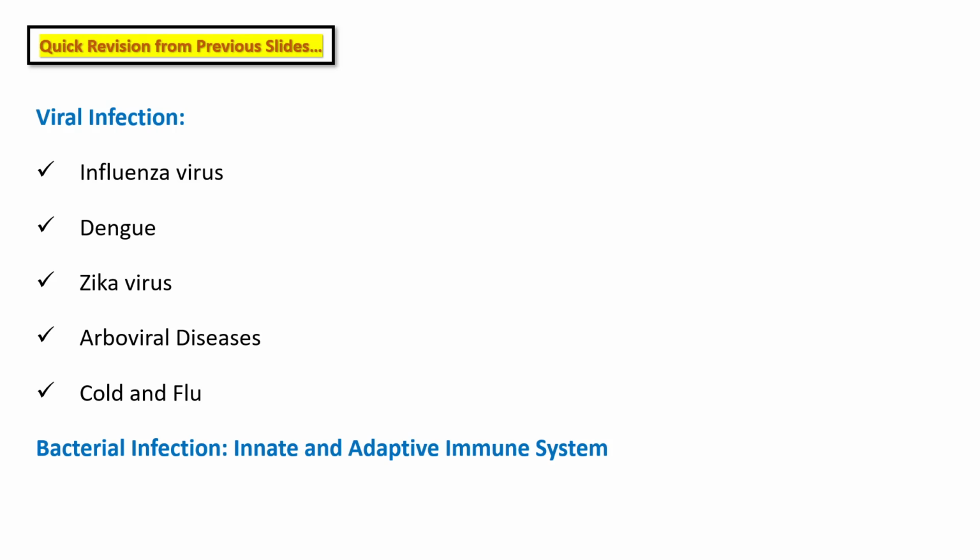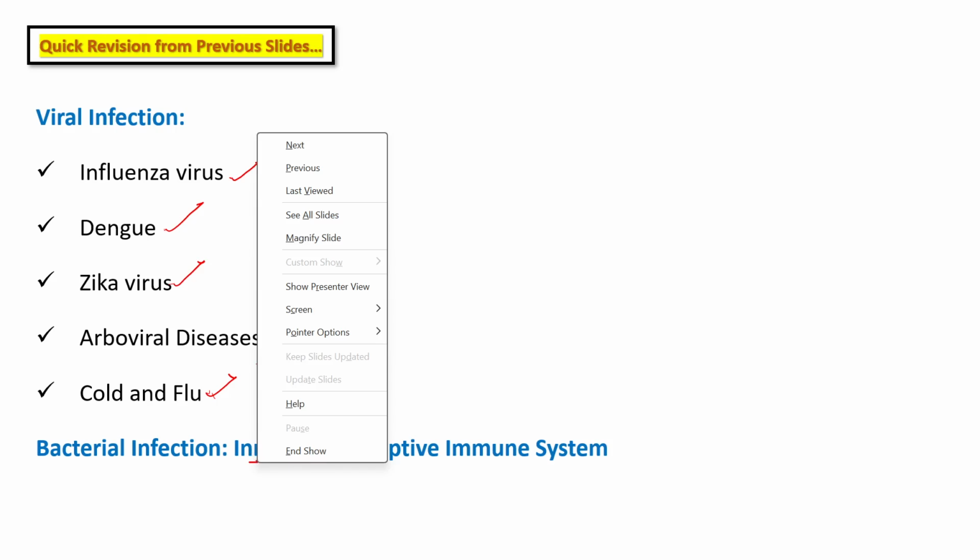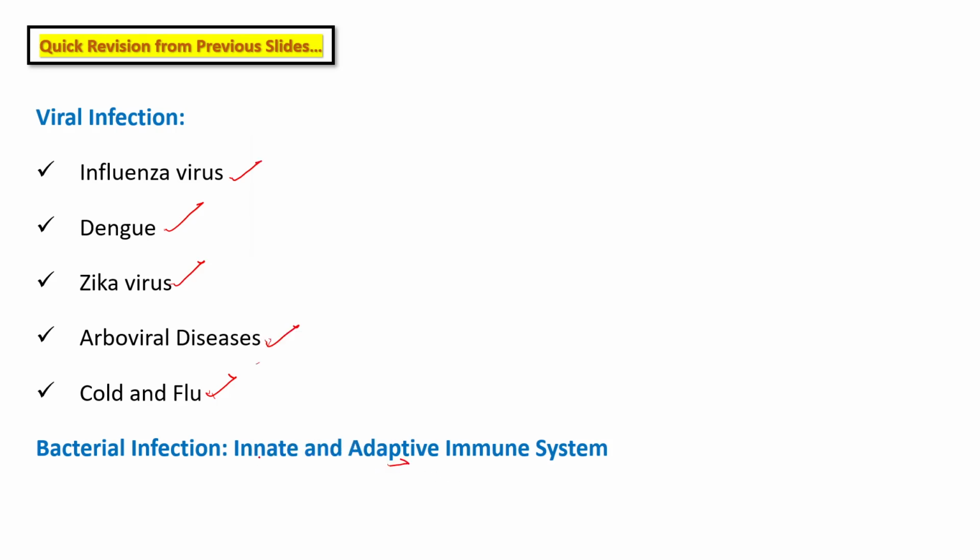In the last class, we learned about viral infections, where we saw the influenza virus, dengue virus, Zika virus, and other arboviral diseases. Also, we saw the cold and flu. I hope you have seen that video. And in the last class, we started bacterial infection, and we learned how our innate and adaptive immune systems respond to bacterial infection.